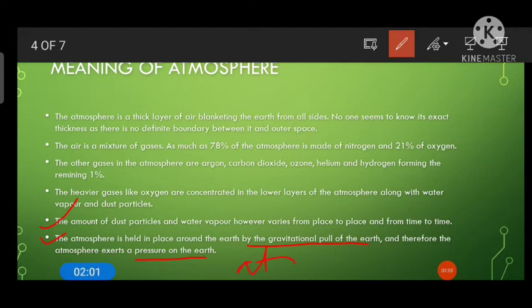which is measured in millibar. So atmosphere is exerting some amount of pressure on the surface of the earth. That is what we call atmospheric pressure. Here gravity of the earth is playing an important role in holding this atmosphere all together.